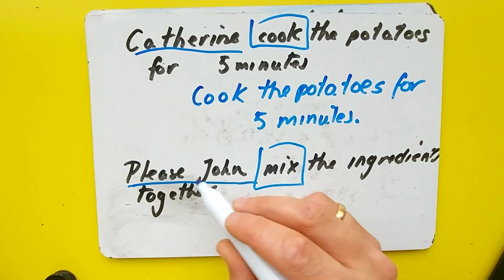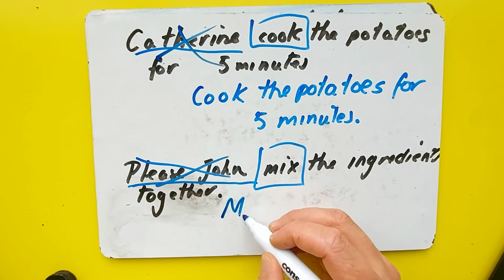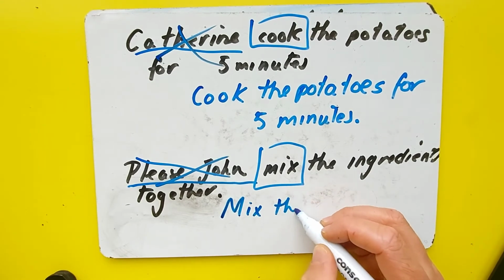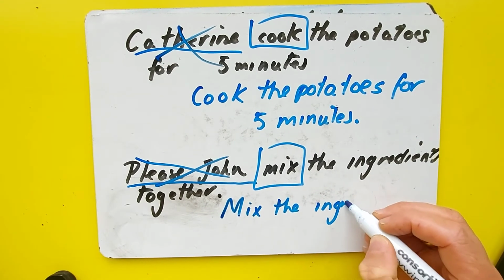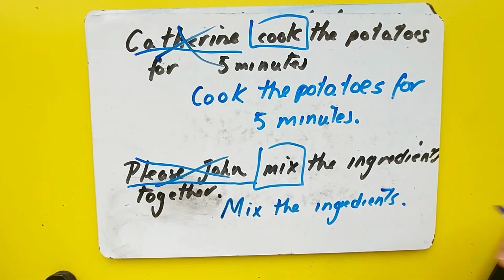So I don't need to start the sentence with John or Catherine, I can start the sentence with, mix the ingredients. Now, as I've already suggested, this is really important for when we write instructions or a recipe where we're telling people what to do. We don't have to start with he or she or they or it or names or nouns or anything like that. We can just start with the verb and it's still a proper sentence.